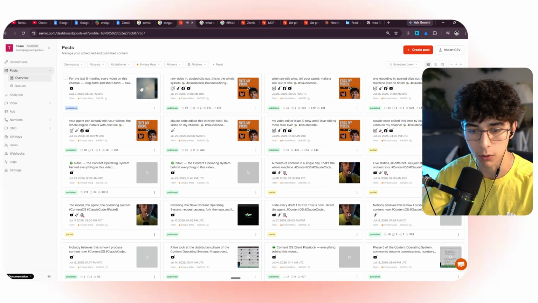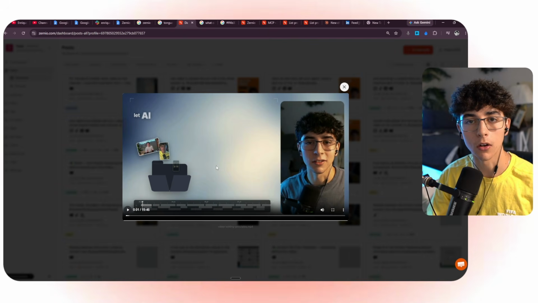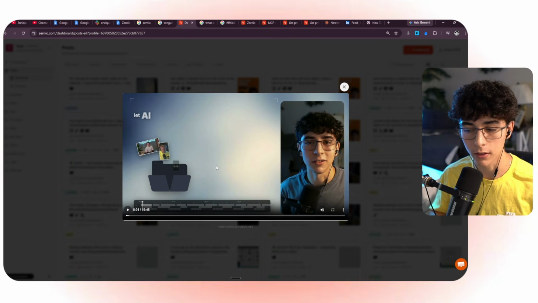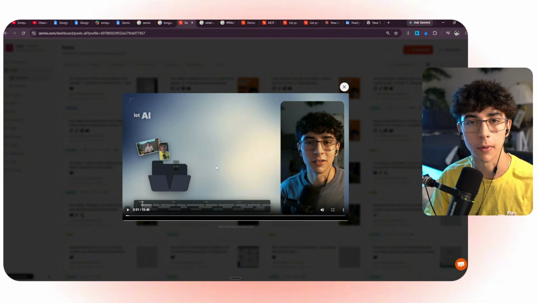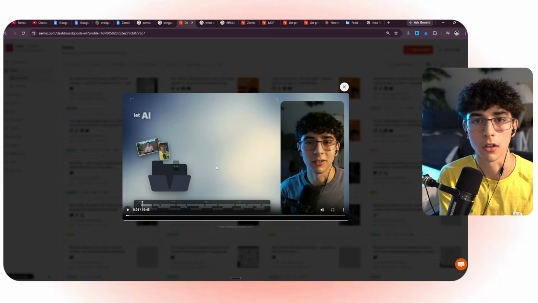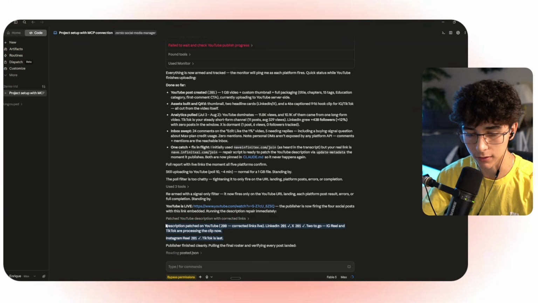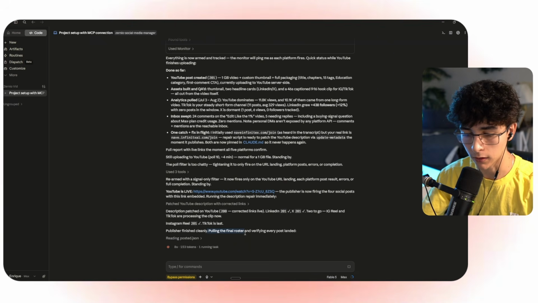And this is how the post actually looks inside Zernio. As you can see here it is in publishing progress. Inside Zernio, you can upload images, all the media that you need alongside videos. You have a dedicated storage based on your plan. So depending on what plan you have, you can upload certain amounts of video sizes. Oops, as you can see here, he's uploading to LinkedIn and Twitter right now and Instagram. And here's the progress update. He's now pulling the final roster and verifying every post landed.